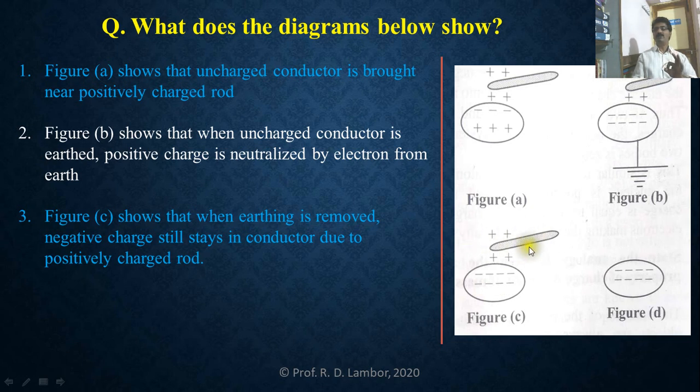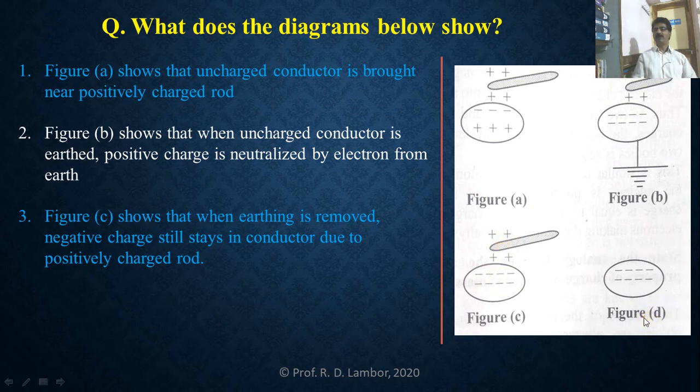The positive charges were neutralized by electrons from the earth when the conductor was connected to earth. And when the earthing is removed, as shown in Figure C, the negative charge still stays in that conductor. Why? Due to the positively charged rod. And we know that there is definitely an attraction between positive and negative charges.